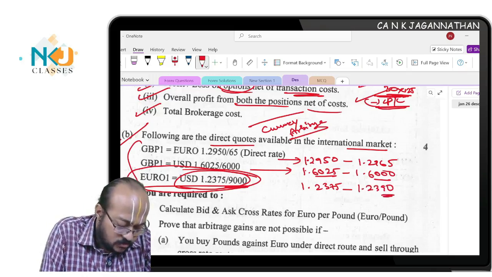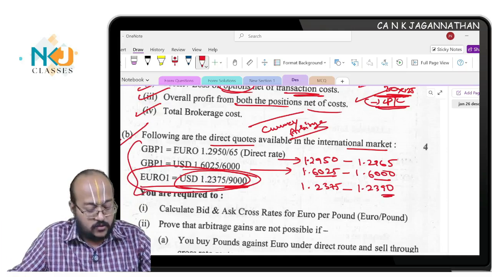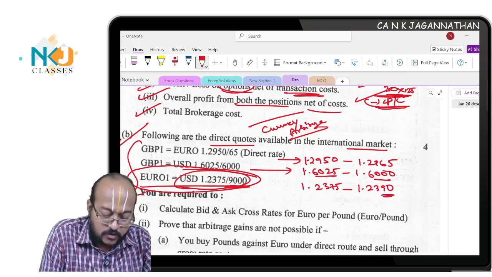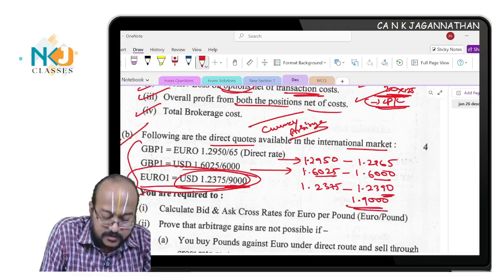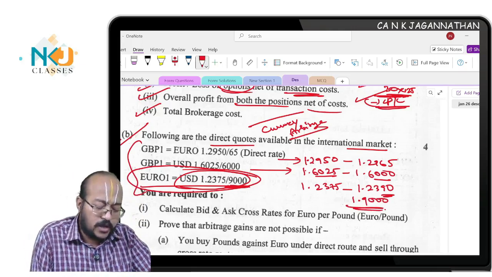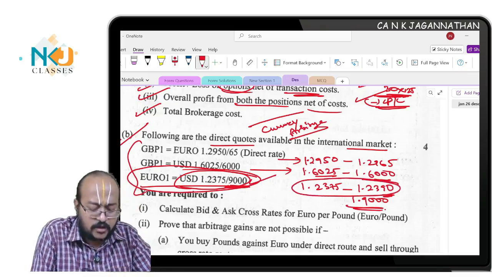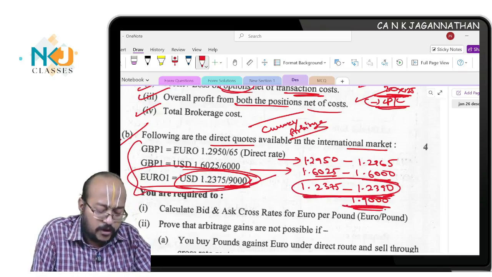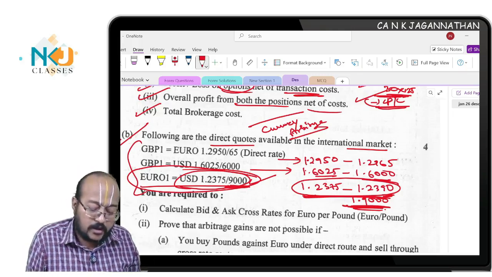Okay, this 90, right? It should have been simply 90 or 0090. Now since they put 900000, it would ideally be 1.9000. Like this, it can be interpreted. Now we don't know how they are interpreting until the suggested answers are out. But anyway, the problem in this quotation is that the spread is too high. It cannot be like 1.900 and 1.2375. The spread is running even into the first digits. This will never happen in a practical scenario.